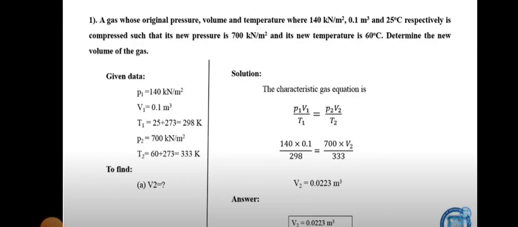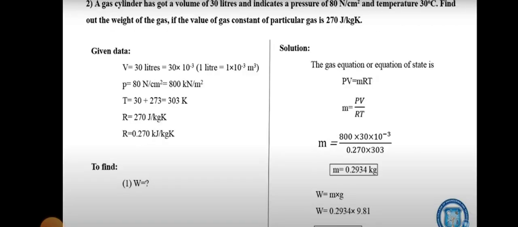Final pressure P2 equal to 700 kilonewton per meter square, and final temperature T2 equal to 60 degrees, converted into Kelvin, 333 Kelvin. We need to find the final volume. We know the characteristic gas equation, P1 V1 by T1 equal to P2 V2 by T2. All the values are known, so from this equation we find the final volume.